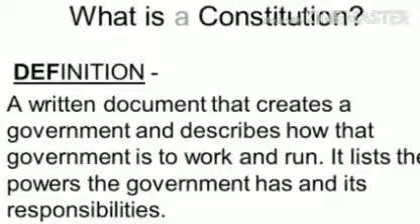So let us begin today by the question, what a constitution means. So constitution, the word comes from a Latin word which means constitute, which means to establish. Constitution is the base or fundamental law of state.